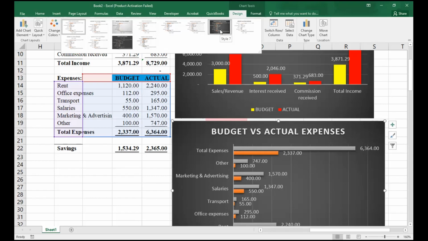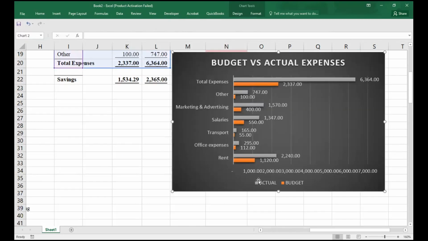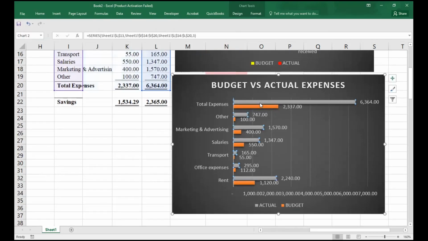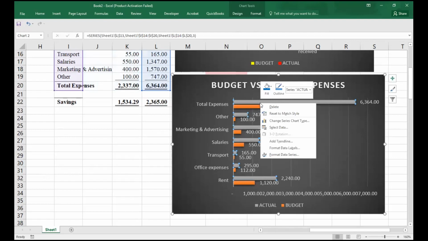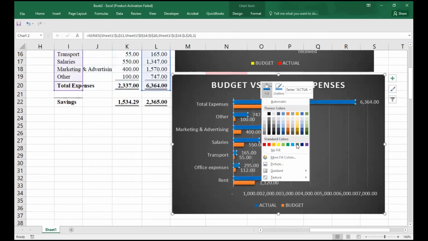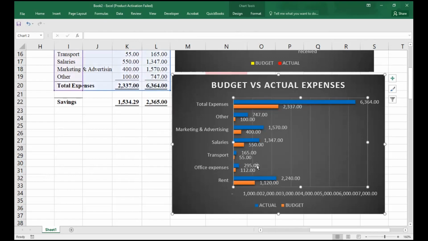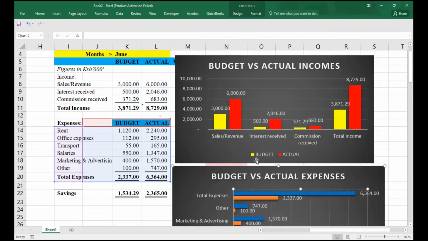But if I go with black, I'll have to change some colors, right? So I want this to be filled with blue. That one I can leave like that.